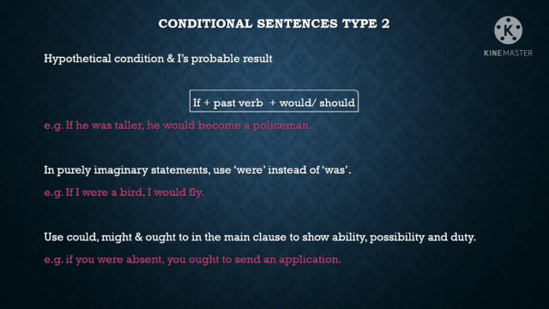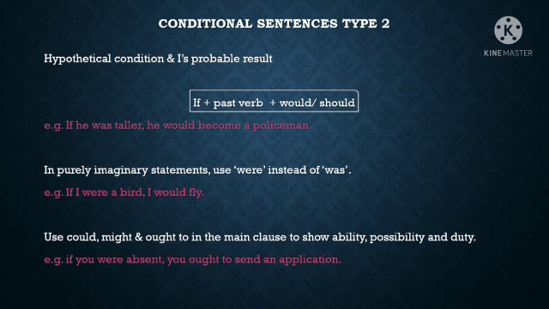In purely imaginary statements, we have to use were instead of was. See the example. If I were a bird, I would fly. In this sentence, we have used were instead of was.